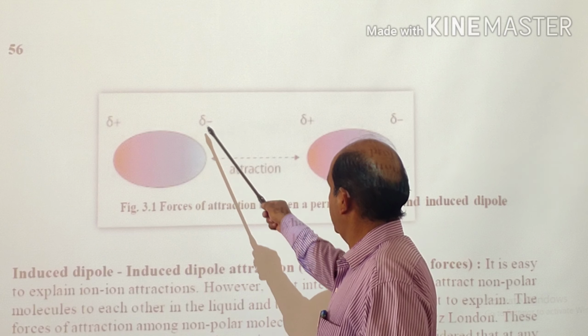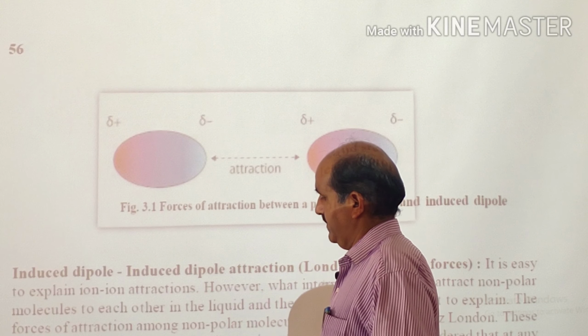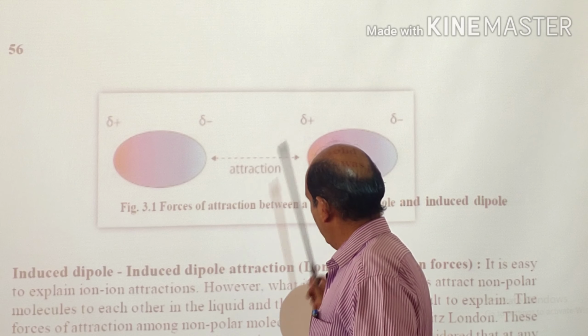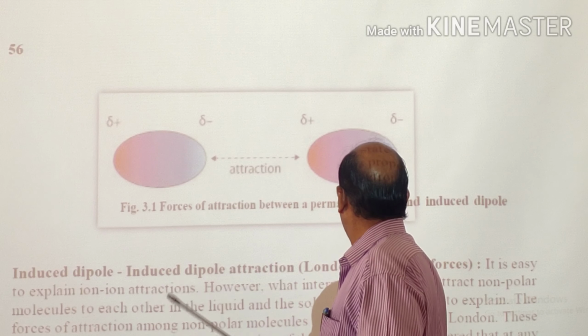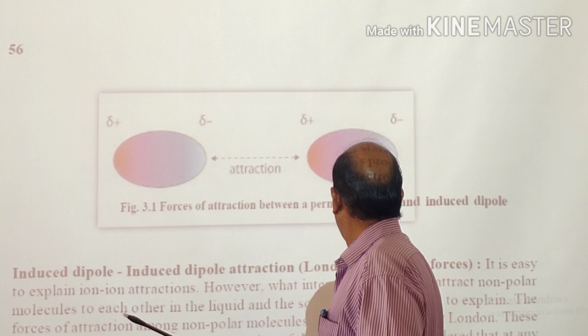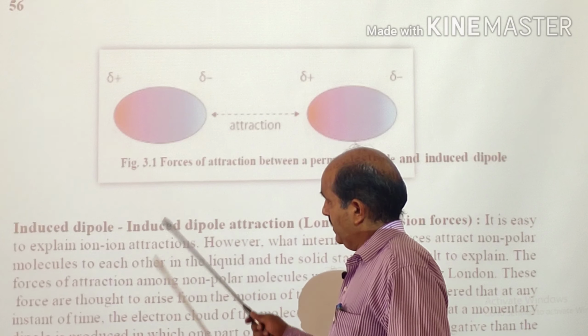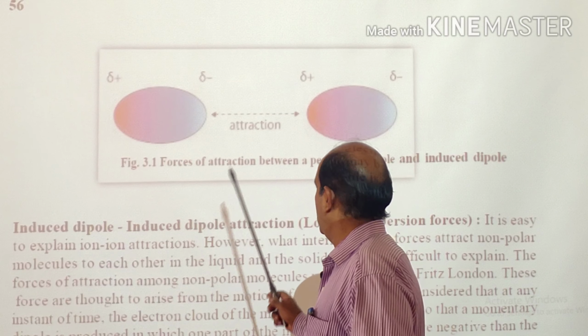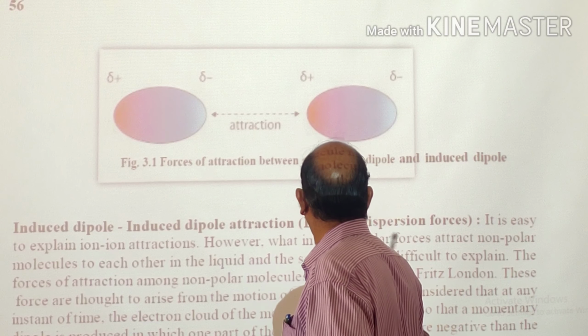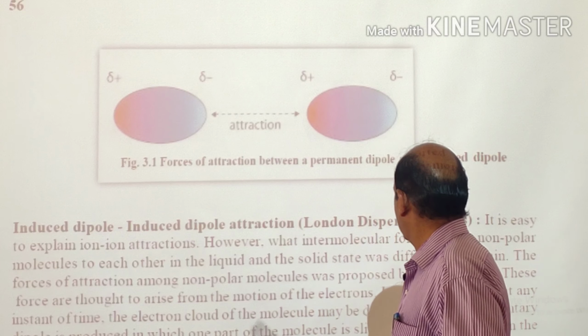The interaction between the negatively charged part and the positively charged part developed on the non-polar molecule is known as dipole-induced dipole interaction. And the third one is induced dipole attraction, generally called London dispersion forces.